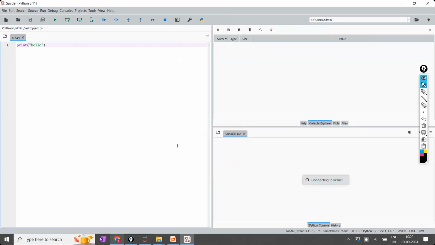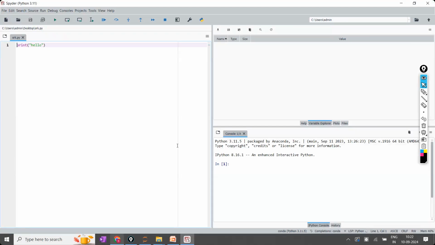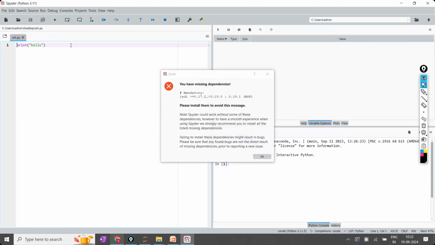So now in Spyder, what file are you having? Sir, the code is available now. In Spyder, the code will be available, but the output will not be available. In the Jupyter Notebook, the code and output will both be available the moment you open it.